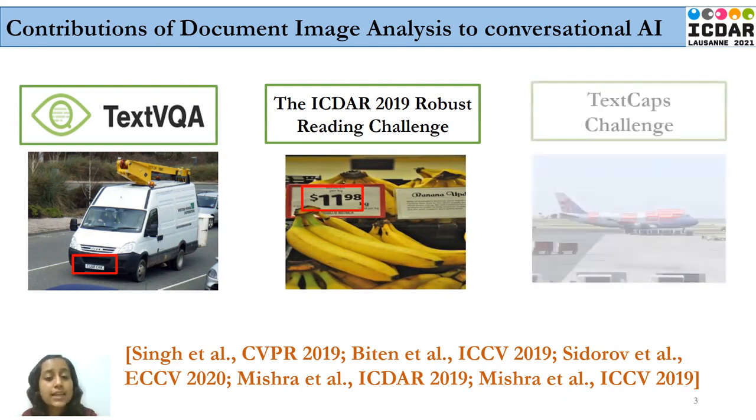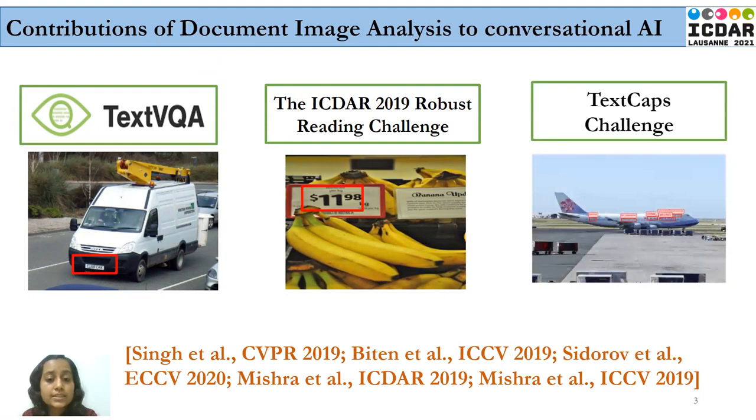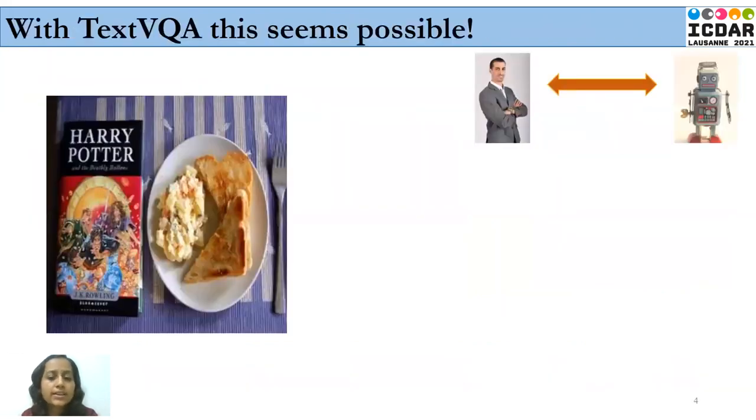Another work, the TextCaps Challenge, introduced a dataset for image captioning with reading comprehension, where it proposes the idea of using textual cues to generate appropriate and more meaningful captions for images containing text. Other works such as OCR-VQA and Knowledge-Aware VQA are also a few works which have contributed in this interesting domain.